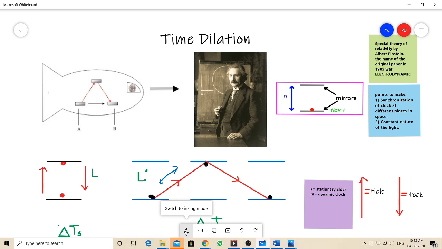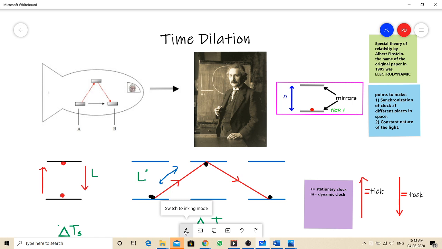If we take a clock on Earth and a clock in space, and the clock is stationary on Earth and in motion in space, then there is a certain time difference. So how do we synchronize clocks at different places? That is given by this concept of time dilation.